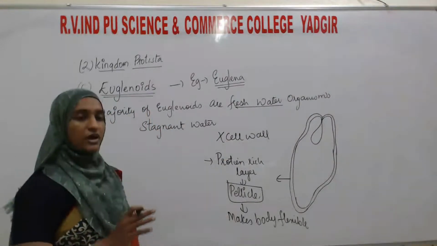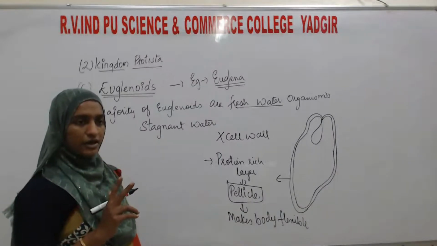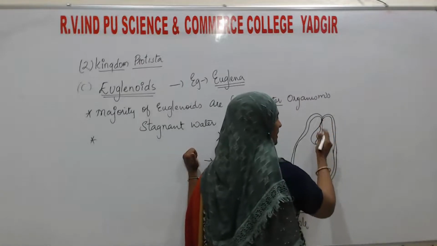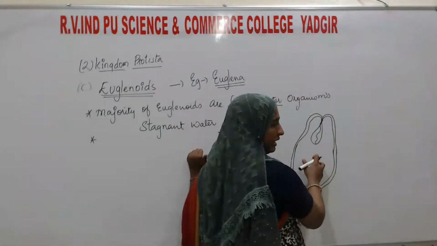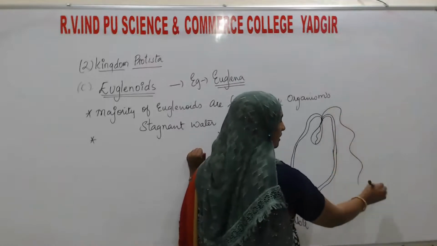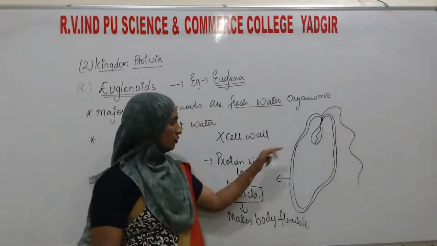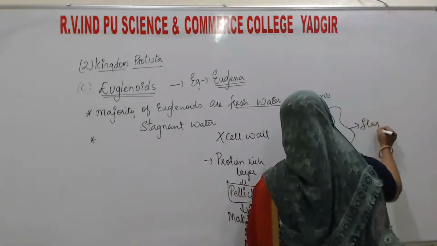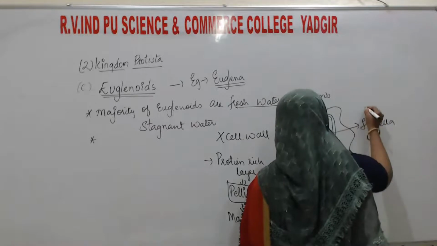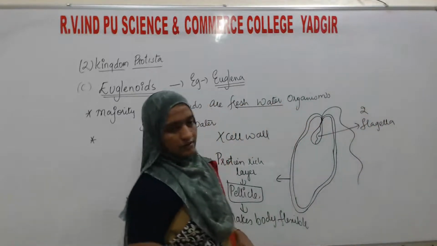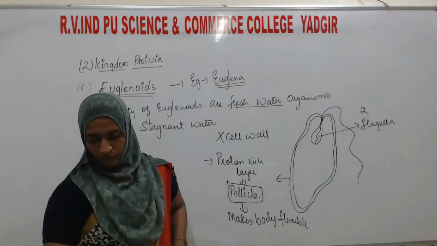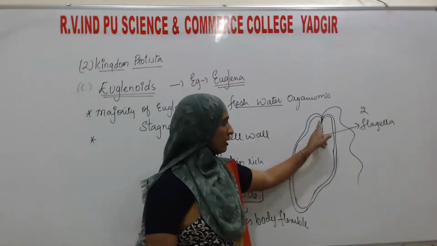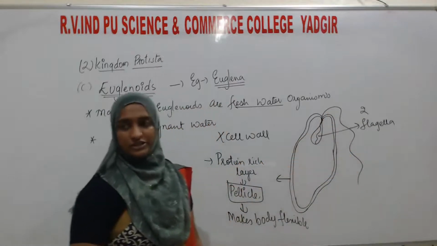And they also have two flagella. See here, one is present at the anterior of their body, and one more is lying outside the body. Two flagella are there, which make the body move from one place to another. This is the short flagellum, and the other is the long flagellum.